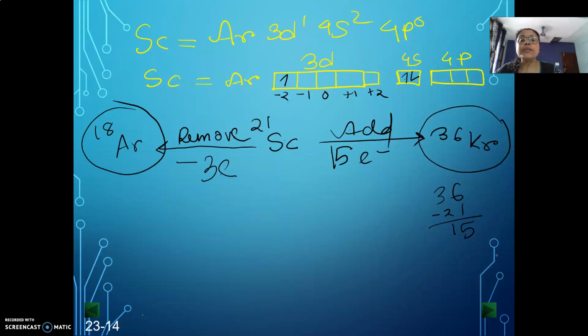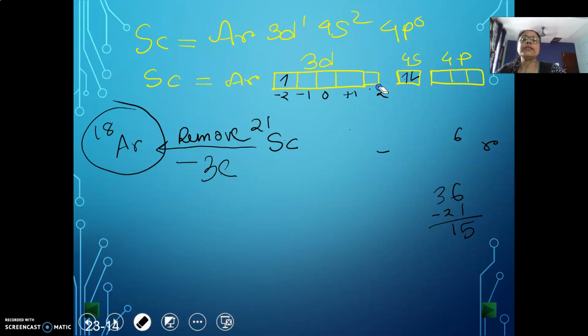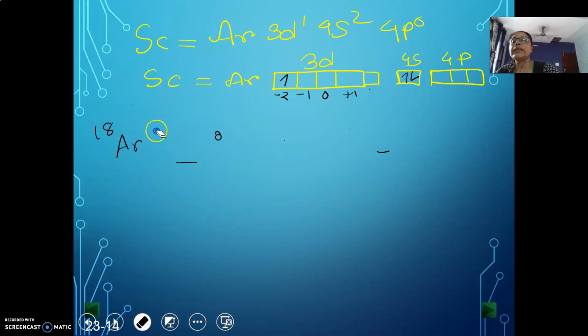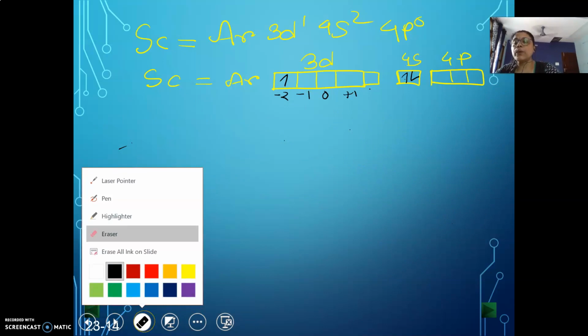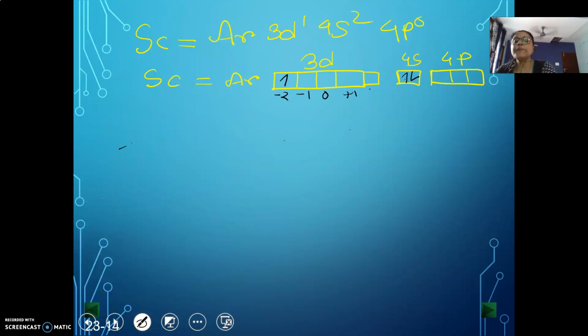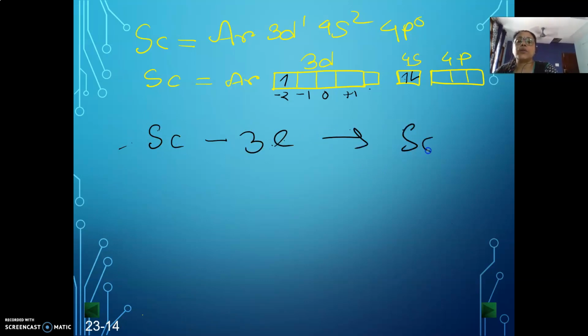So take scandium. Scandium will never accept electrons to go to krypton configuration. Then what remains? Scandium must release 3 electrons to go to argon configuration.